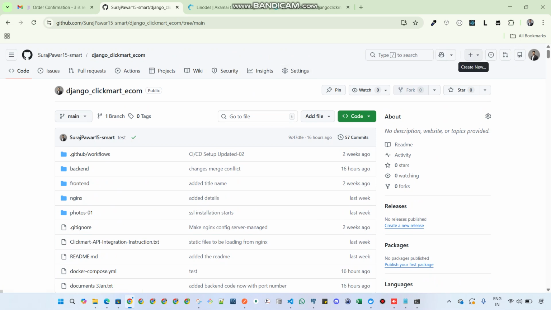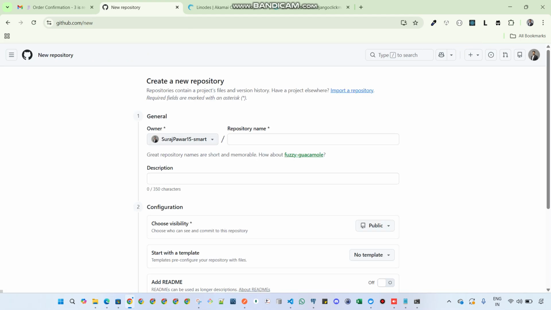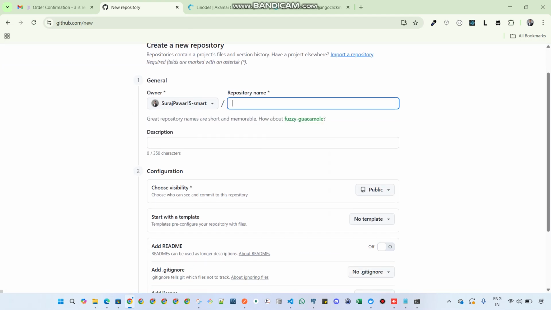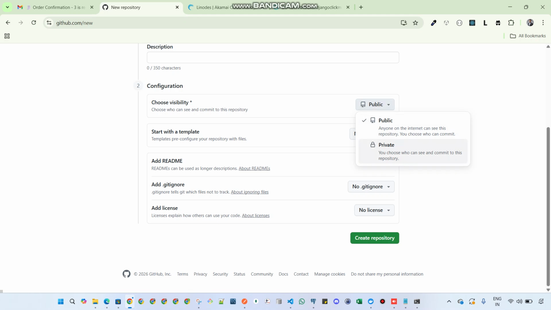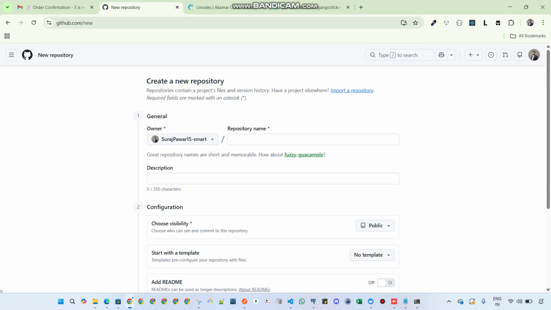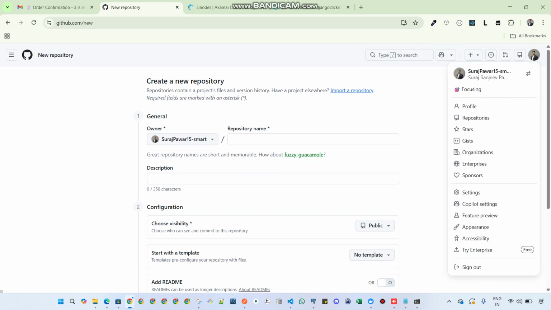For example, if you want to create a repo, you click the plus button, then New repository. Then you add a repo name as per your convenience, and a description. Set the visibility as you prefer, public or private. If you want, you can add a .gitignore file or a readme file. Like that, you create it. So this is all about that.